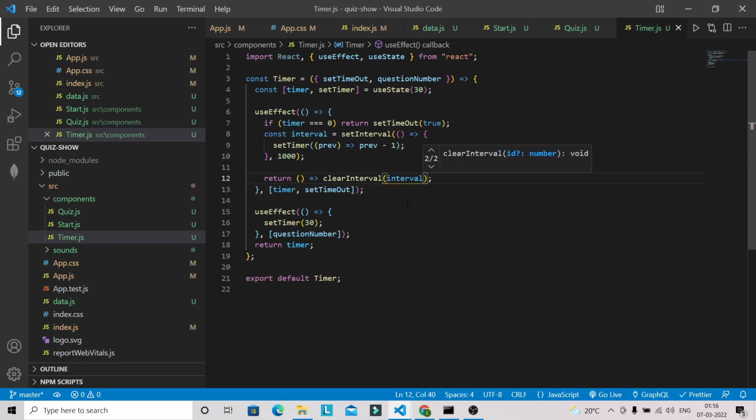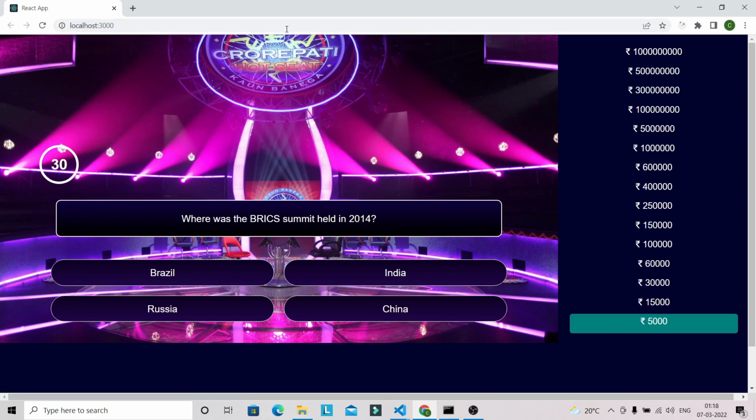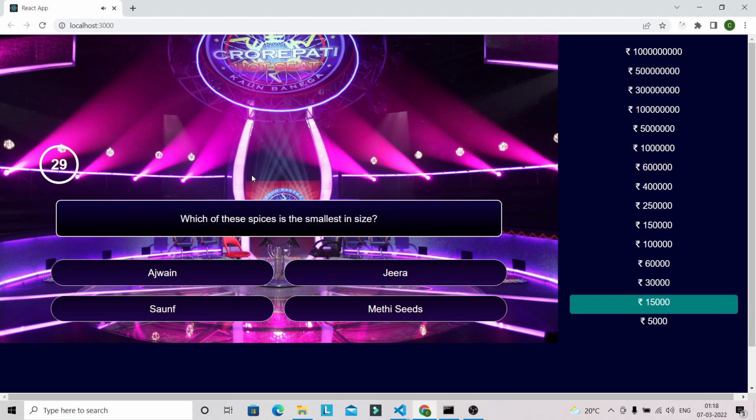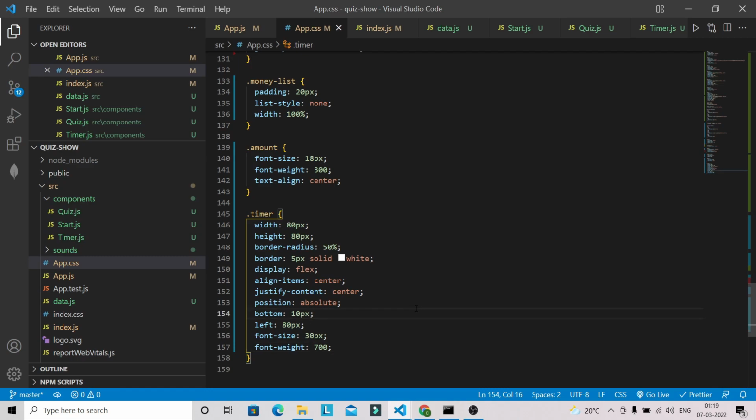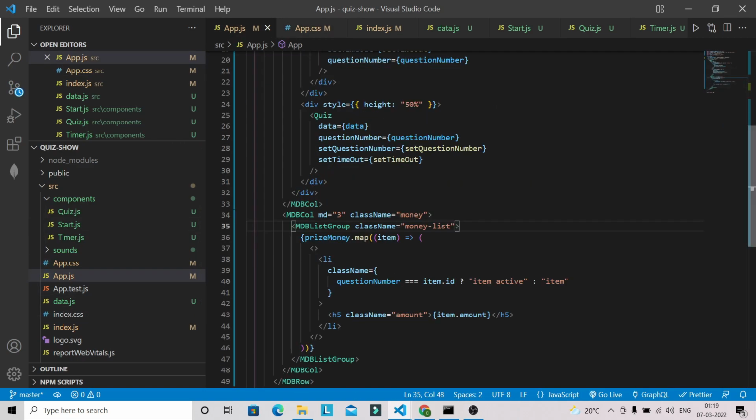Now let's save this file and refresh this one, and select this answer, Brazil. So this is correct. So our timer is working as expected. So select this one. So this is working, and this is also working. So this is also working after giving each correct answer. So let's go to the VS Code. So we have to work on some more things. So after this, what do I have to do?